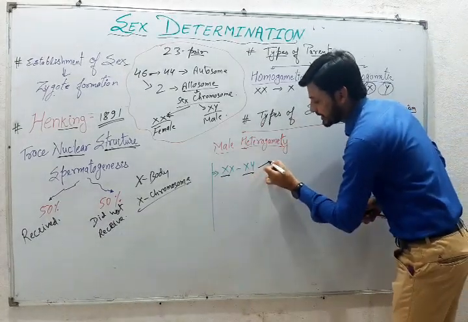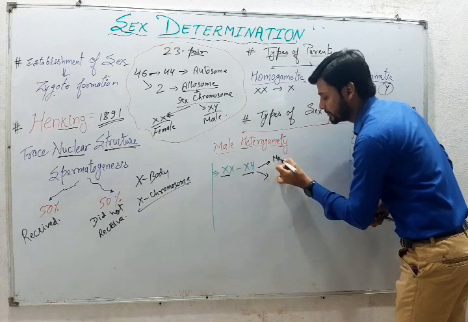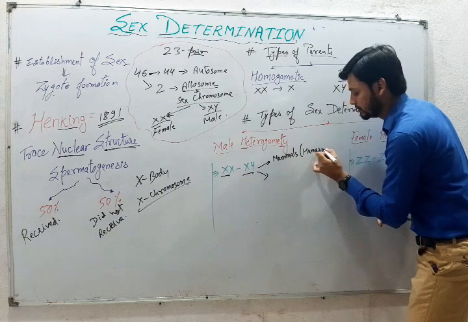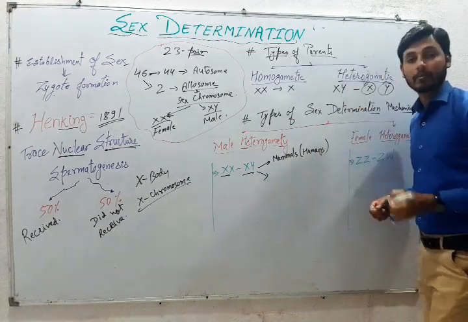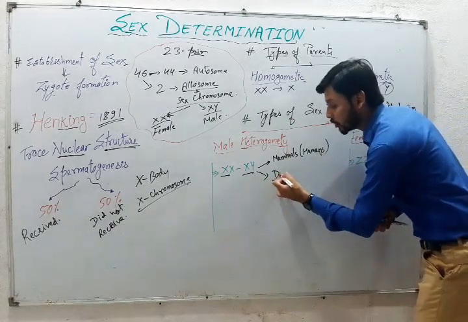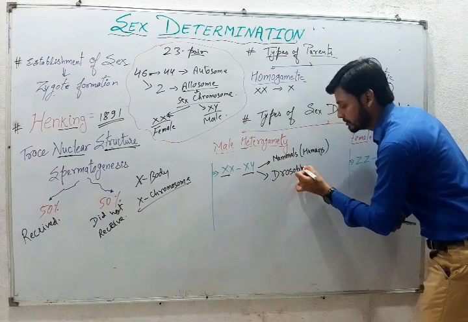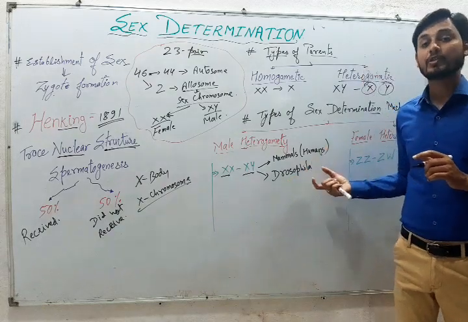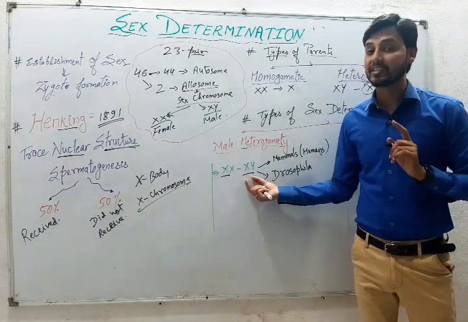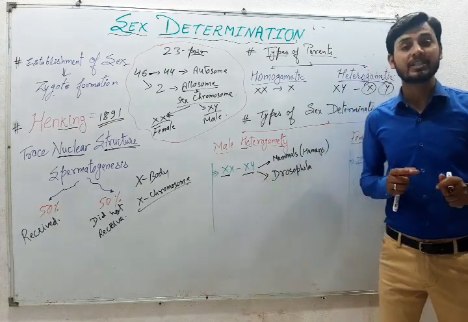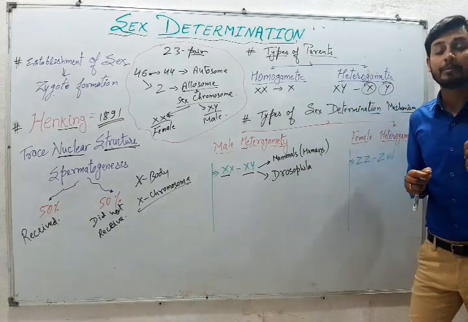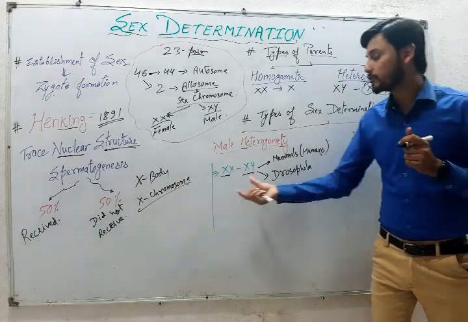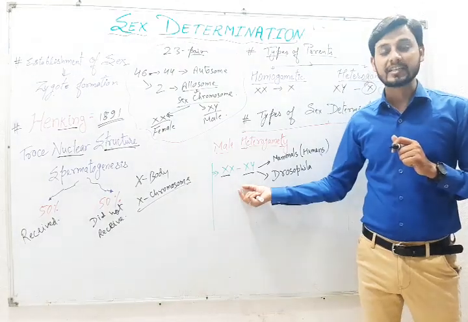So, the most common example is mammals, including humans. And another example is Drosophila, which we studied very well. So Drosophila and humans show the XX-XY type of sex determination. This is quite important from the examination point of view. The question can be framed a number of times. Please remember, they simply ask which type of sex determination humans show. They show XX-XY type of sex determination.